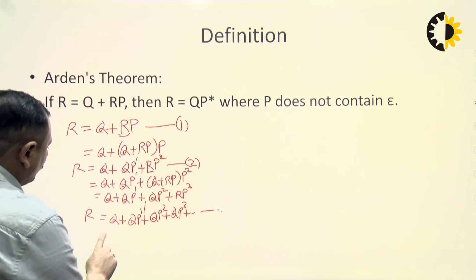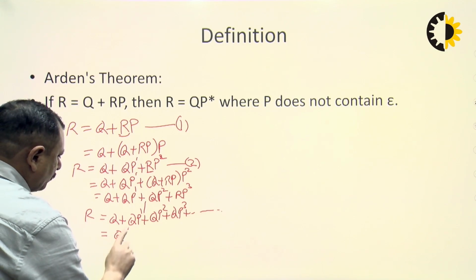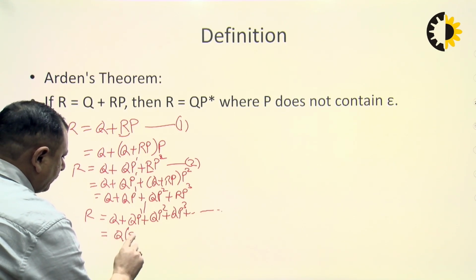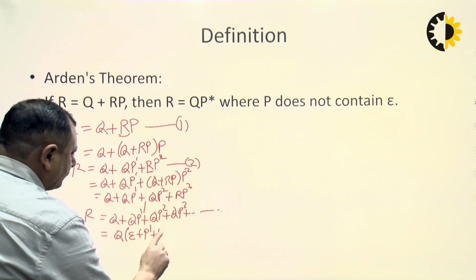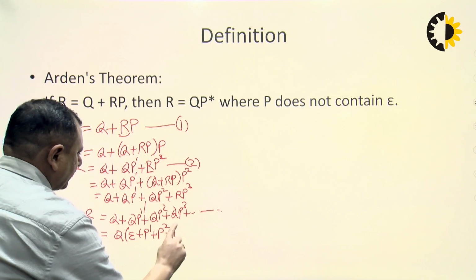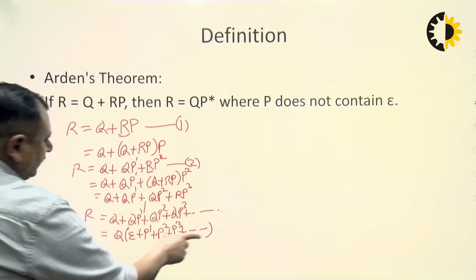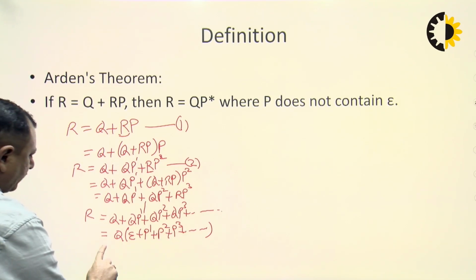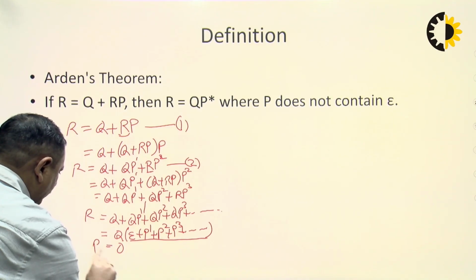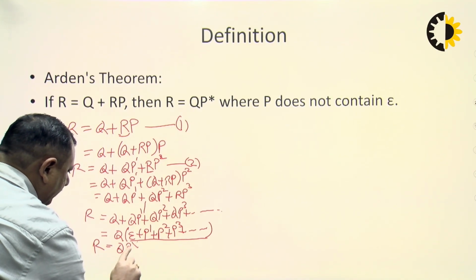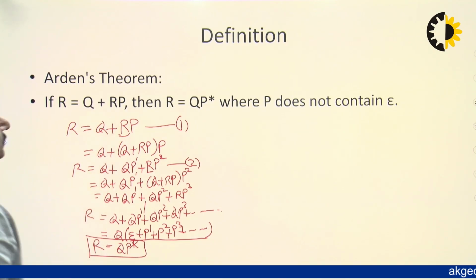So what we will do, we will take common Q from this equation. So ऐसा Q कॉमन लिया तो यहाँ क्या बचा? नल प्लस P की पावर 1 प्लस P की पावर 2 प्लस P की पावर 3 and so on. Now what it becomes? It becomes P star. So we can write this value as P star. So here R equals to Q P star. Okay. So this is the proof of the given theorem.